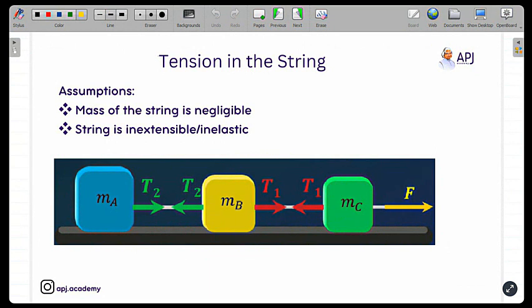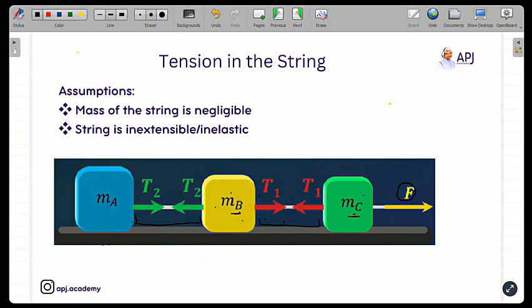Now, what exactly happens in tension is that two bodies, let me change the color. You can see here two bodies, A and B, are attached to each other with the help of a string. Body B and body C are also attached to each other with the help of a string. And there is an external force F applied on the block C.